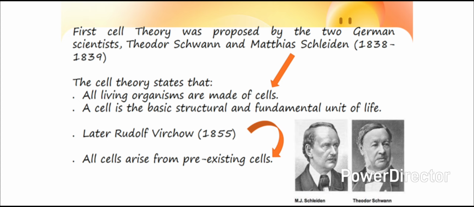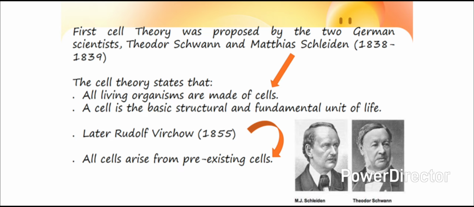Now coming to cell theory. Cell theory was proposed by two German scientists, Theodor Schwann and Matthias Schleiden, during 1838 and 1839. The cell theory states that all living species on earth are made up of cells.